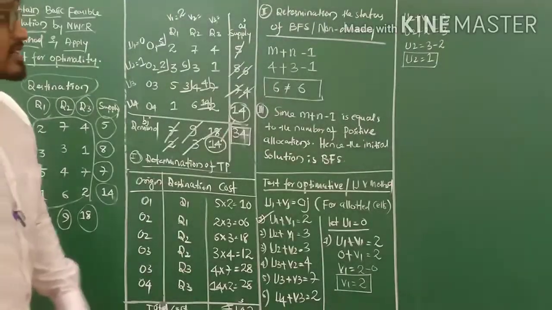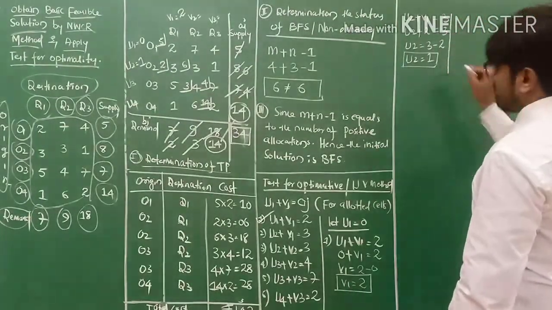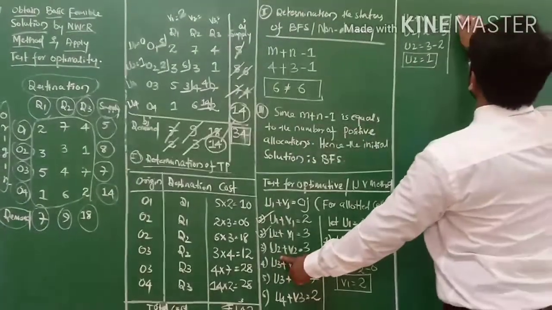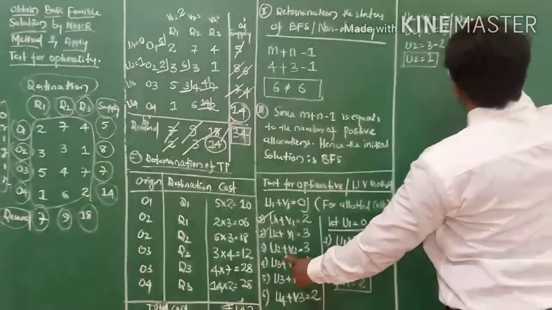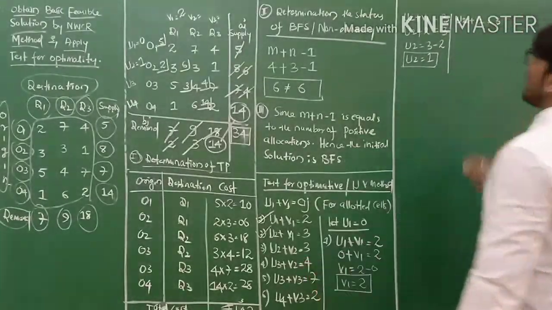You write 1 my friends. So this is how. This is done. The next, third one, is u2 plus v2 equals 3 my friends.